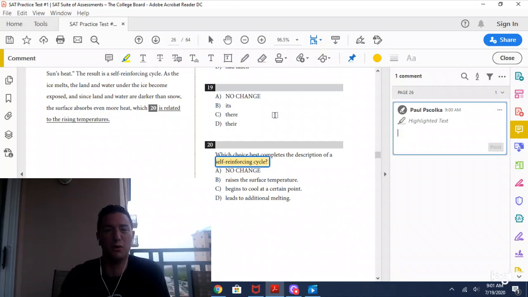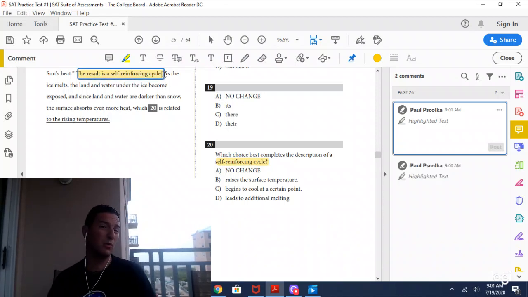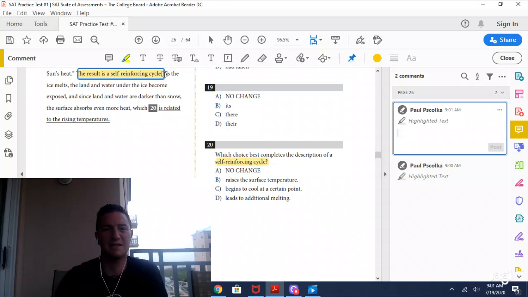So what we're looking for here is a self-reinforcing cycle. And when we go to the passage, we find that the first thing it says is "the result is a self-reinforcing cycle." This might make you think of an example of a cycle, maybe the water cycle. So what does water do? It evaporates, then it condenses as clouds, it precipitates as rain, and after that, it evaporates again. So we need an answer choice that's going to reflect that cycle.